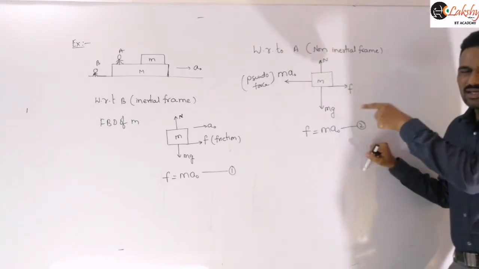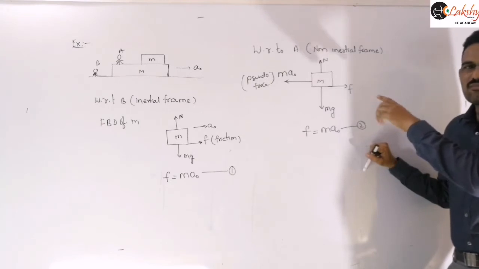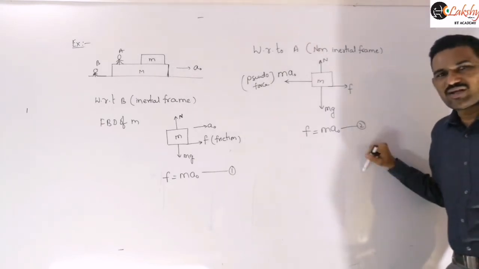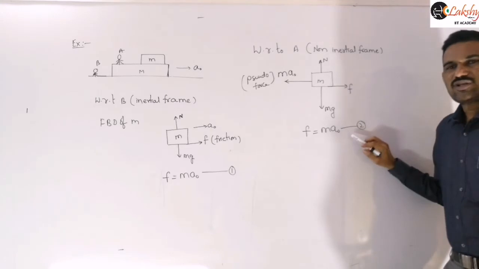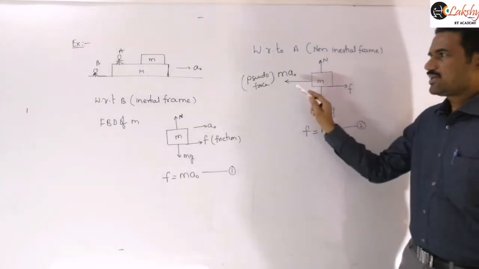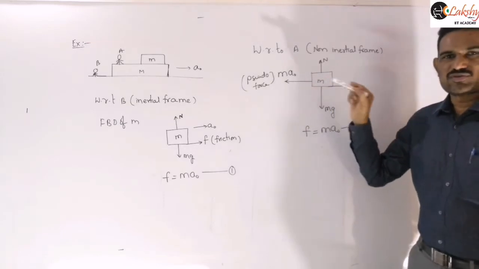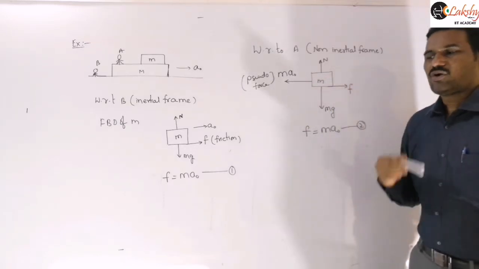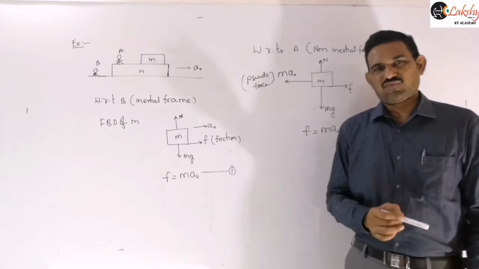If you are not taking that pseudo force in a non-inertial frame, Newton's second law is not valid. Is it clear? So whenever you are solving the problem from a non-inertial frame, definitely you should consider this pseudo force, right?